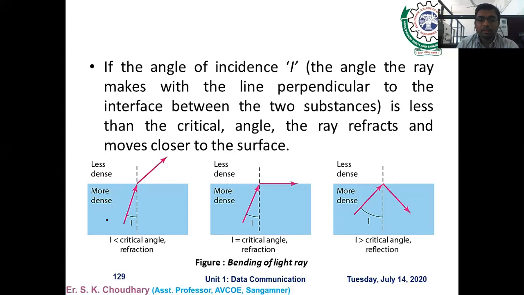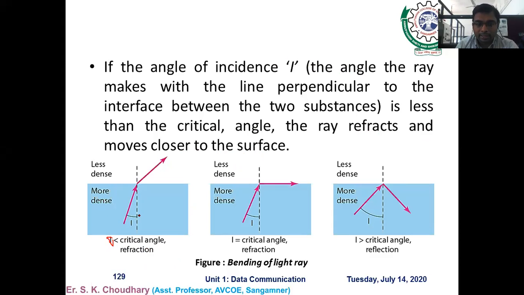First, the condition is that the angle of incidence, capital I, is less than the critical angle; the ray refracts and moves closer to the surface. This is the first example. You can see in the diagram. Here the angle of incidence is less than the critical angle, so refraction happens.